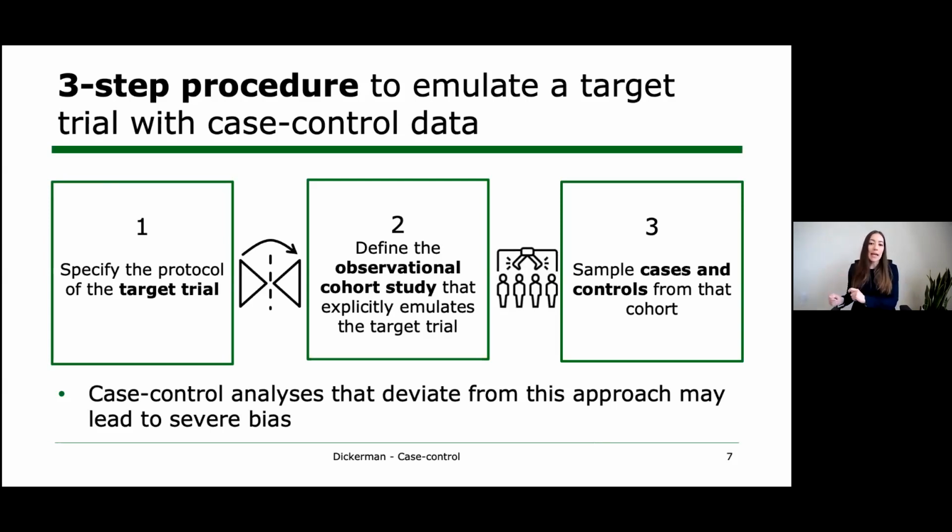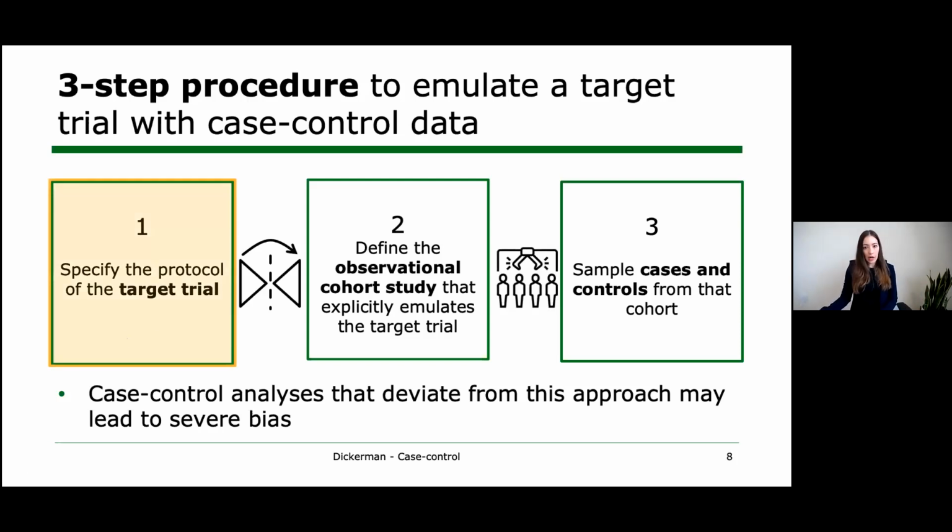And then lastly, sampling cases and controls from this cohort. And so this is the approach that we recently implemented in an application to statins and colorectal cancer. And so I'm going to walk you through this in the context of that example.